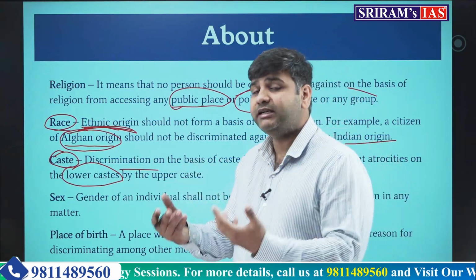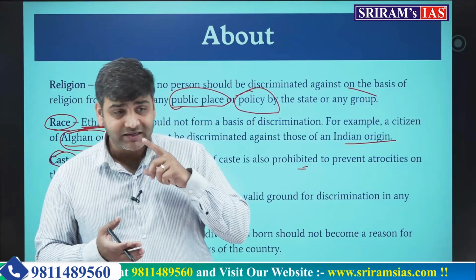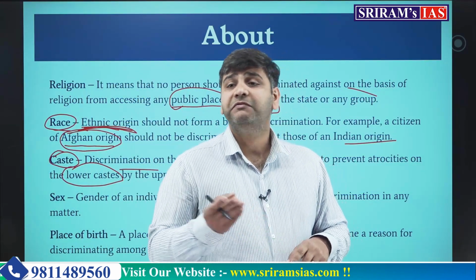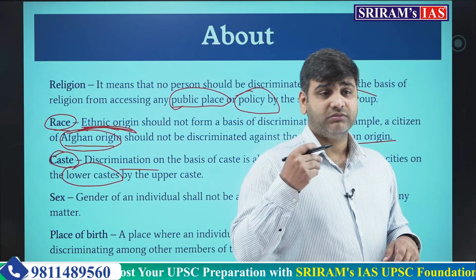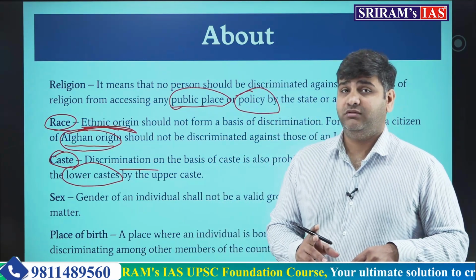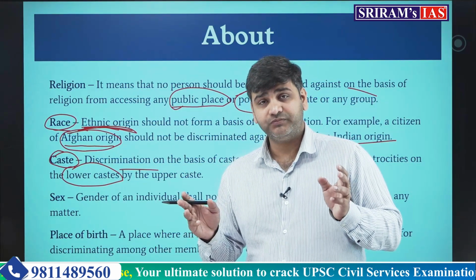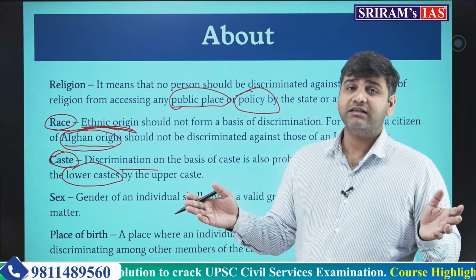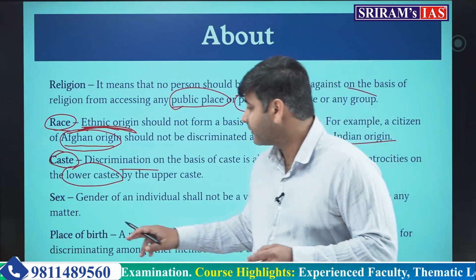Now how can the state discriminate? While making law, while executing law, while making any policy of the government, it can favor some castes or put obligations on other castes. That should not happen. The resources of the country must be equitably distributed and every caste should be equal in front of the law.